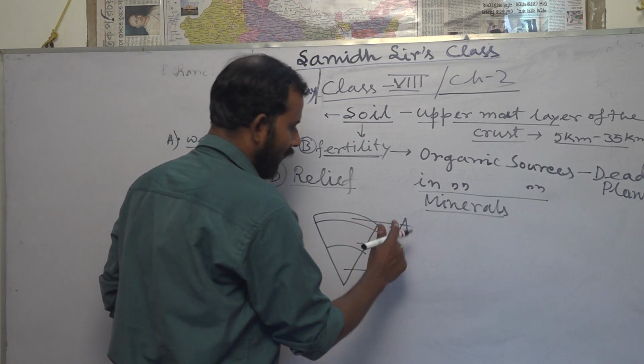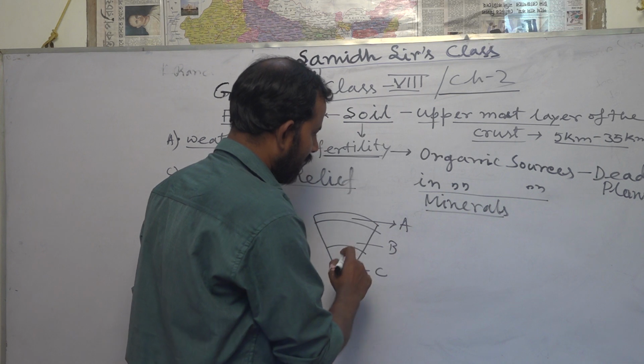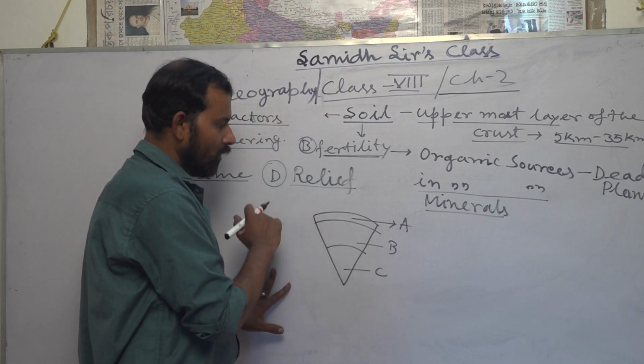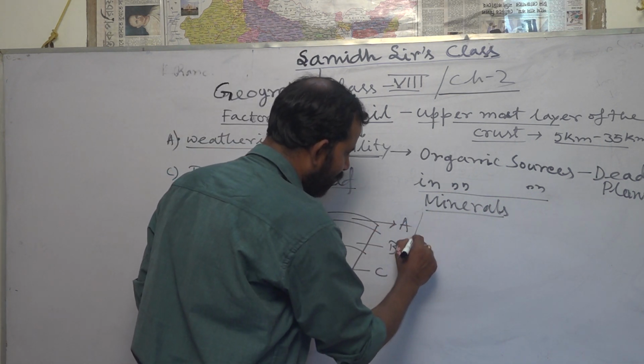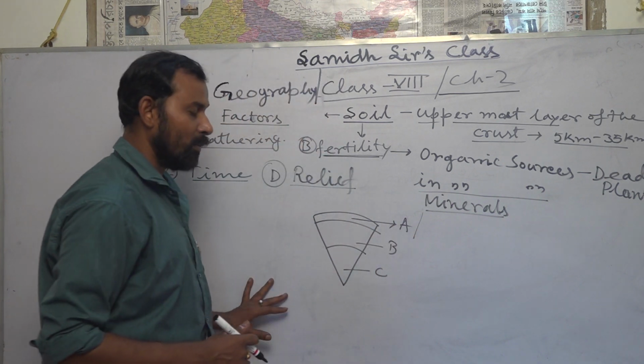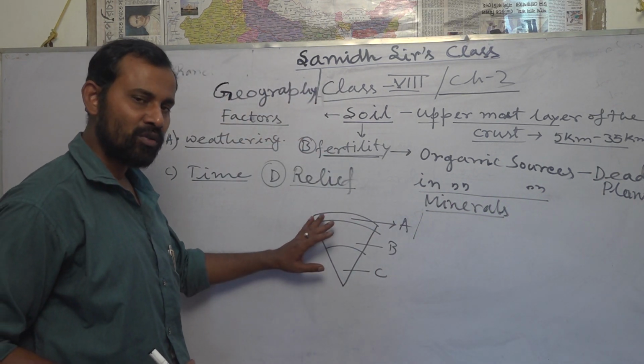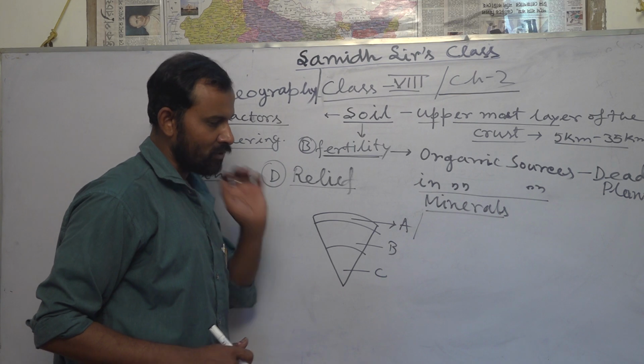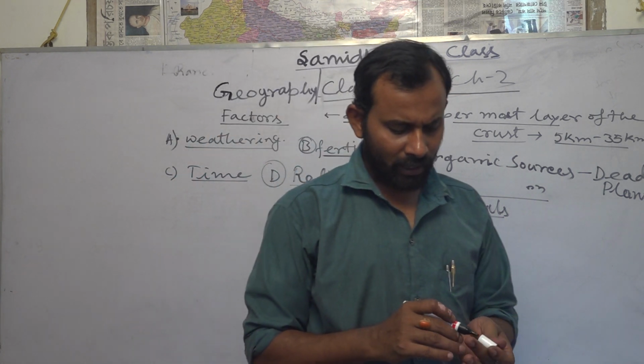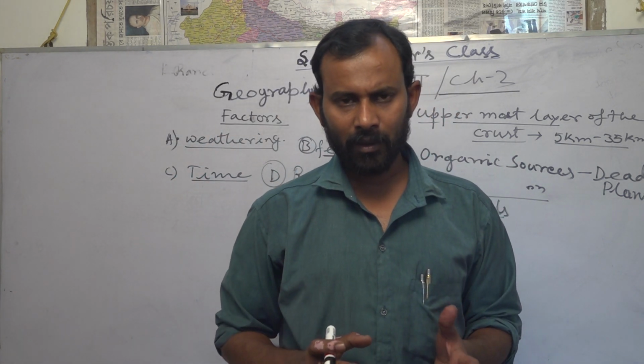So the A horizon, these are also referred to as soil horizons. What is the meaning of the soil profile? The layers of the soil that we find are referred to as the layers of soil. How can we get a practical example of soil profiles?